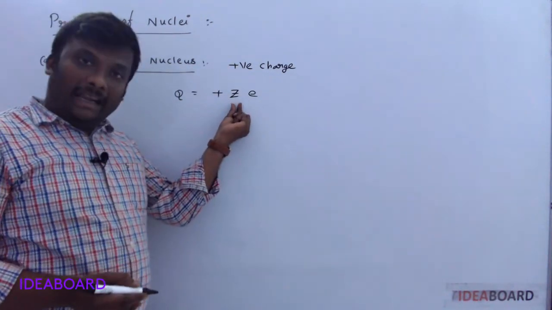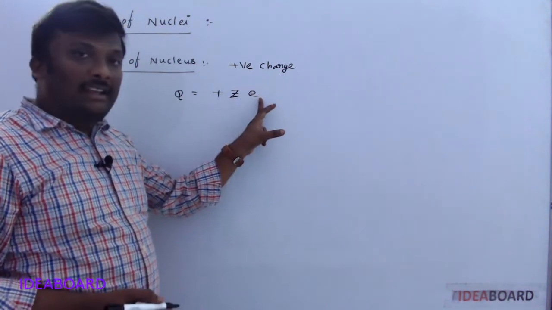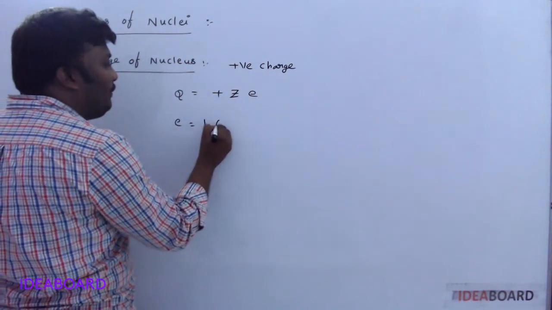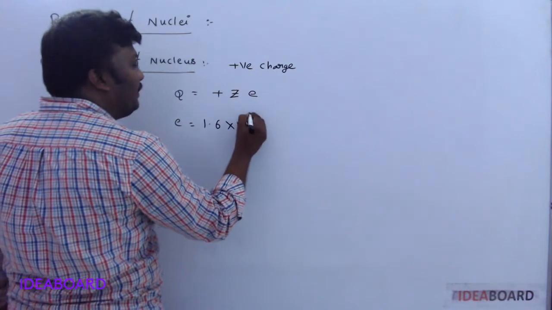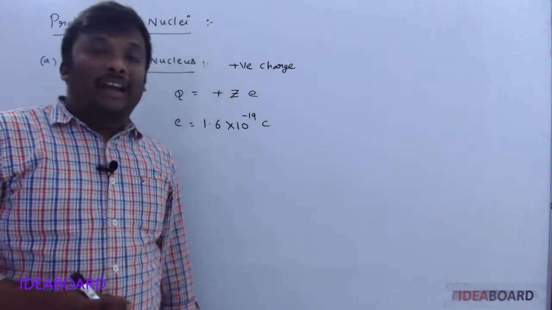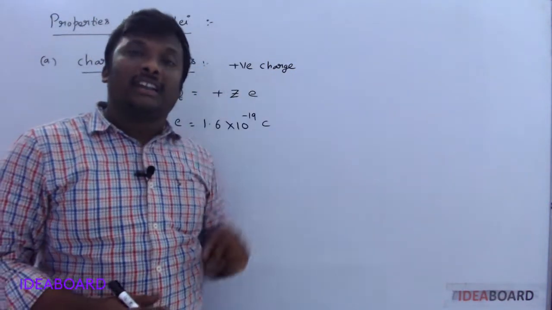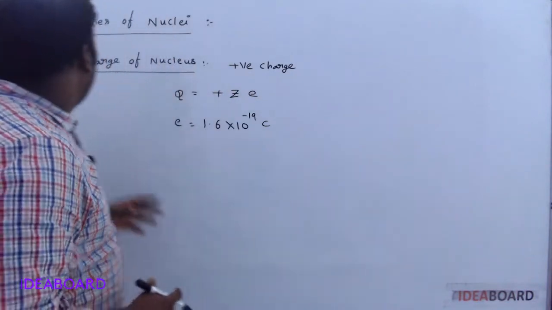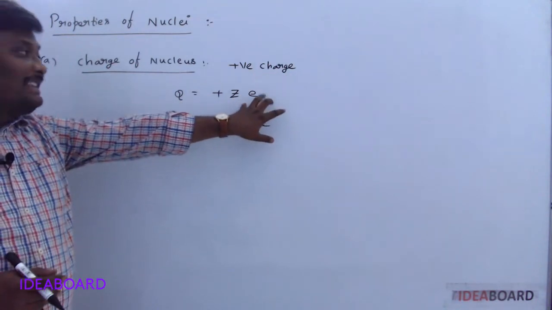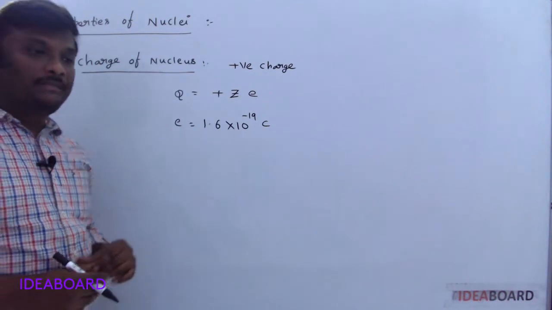What is Z? Atomic number. The atomic number indicates the number of protons, right? And e is the charge of the proton. What is the value of the charge of the proton? 1.6 into 10 power minus 19 coulomb. This is equal to the charge of the electron in magnitude, but it is positive, whereas the charge of the electron is negative. So the first property is the charge of the nucleus, generally represented by plus Ze. Plus indicates the nucleus always has positive charge.